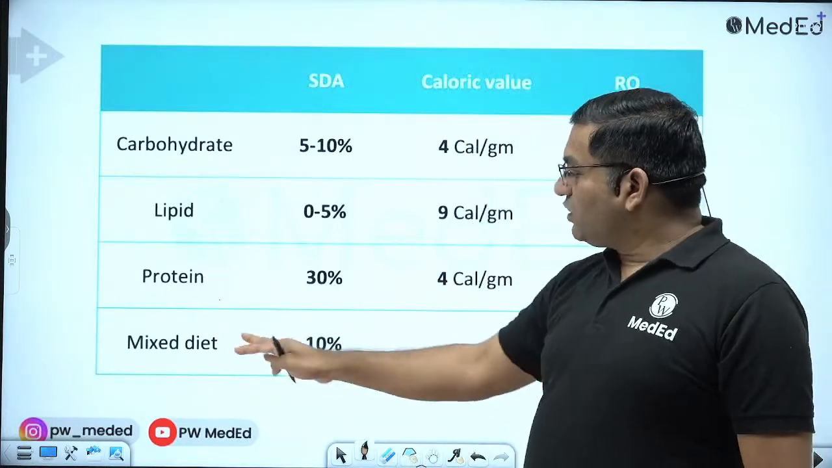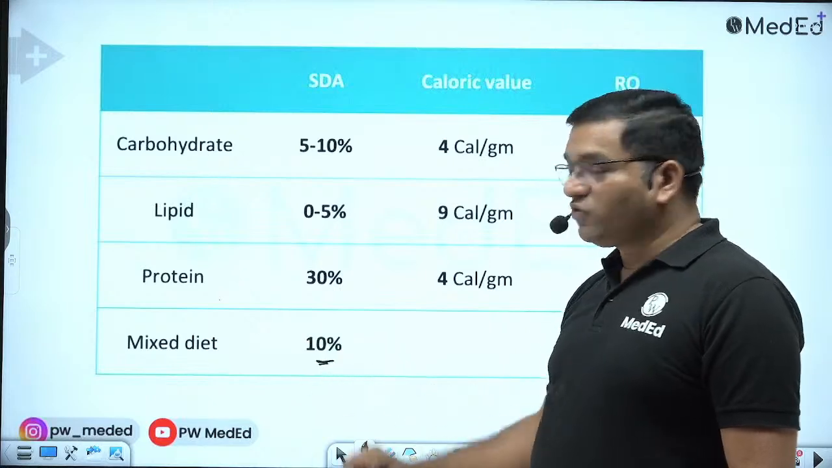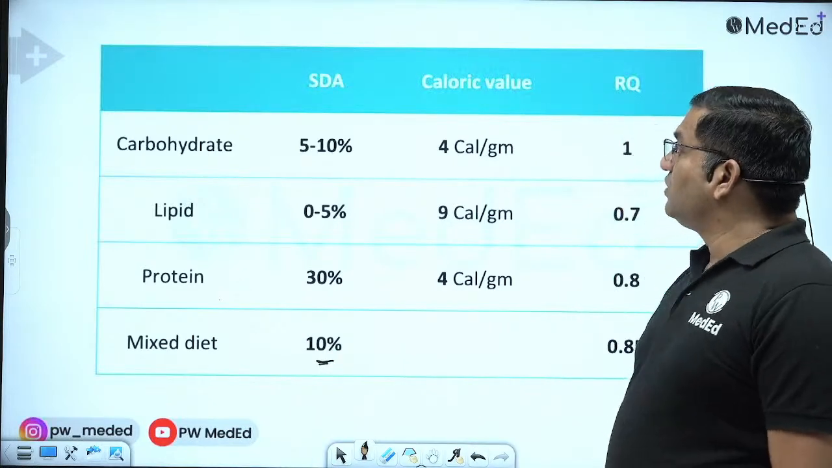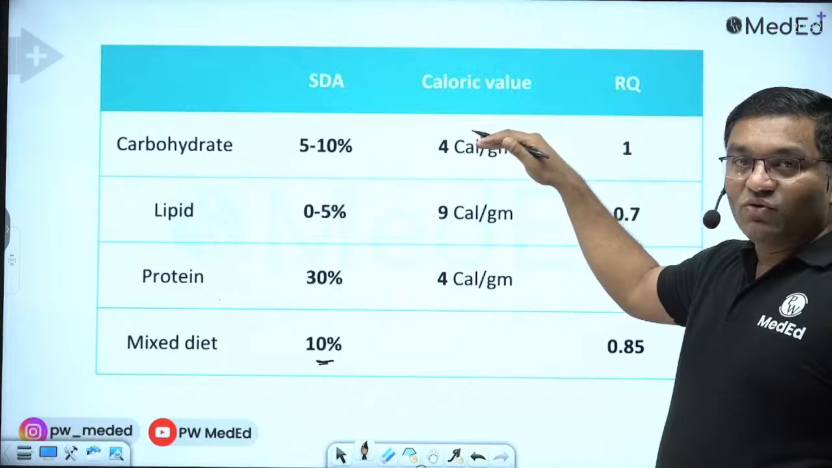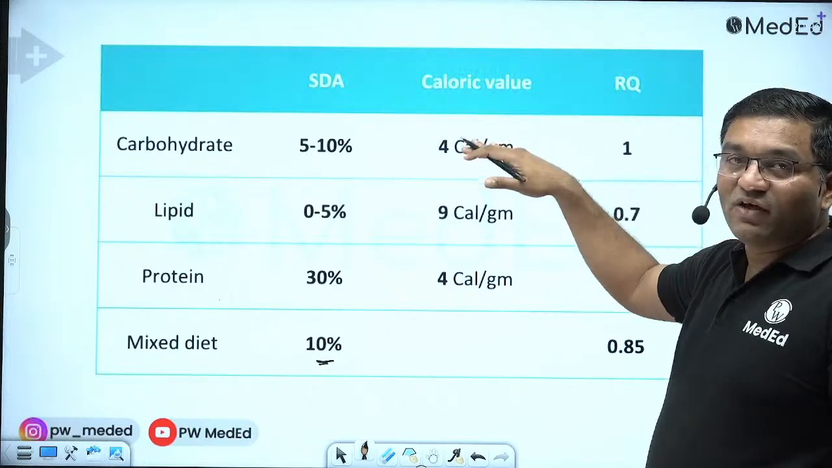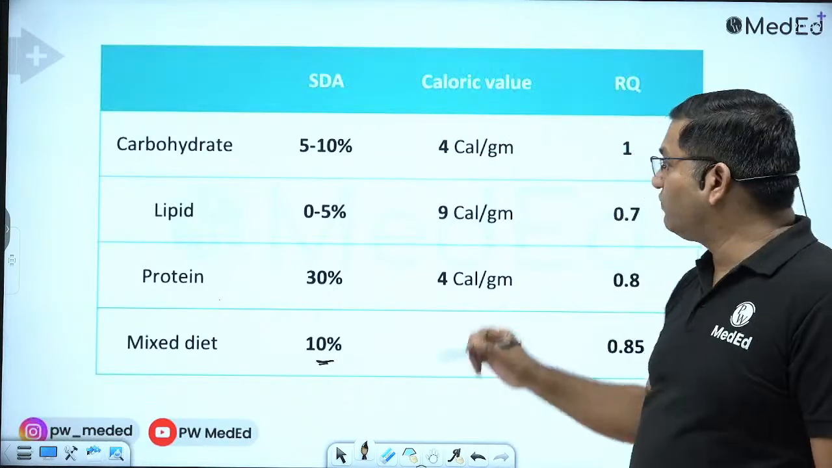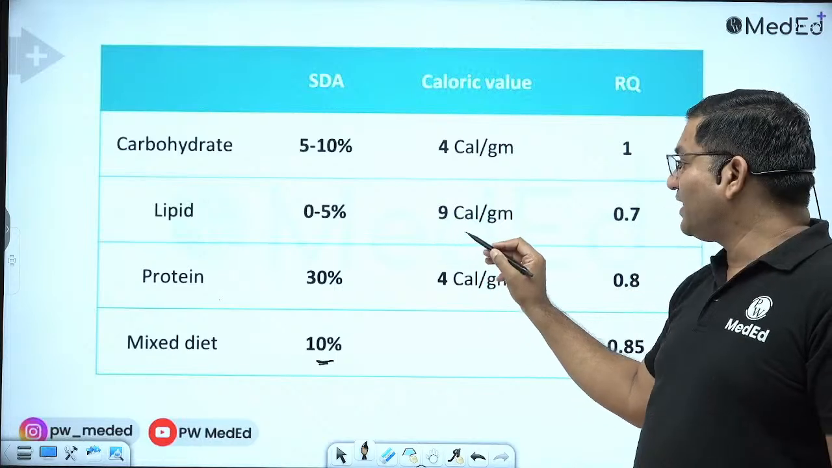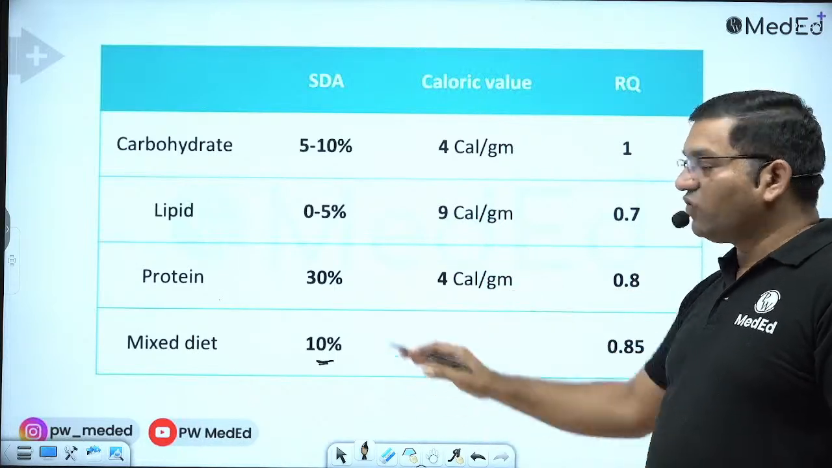Now for the mixed diet it is 10%. The caloric value means the energy given by the foodstuff. It is 4 calories for carbohydrate, 9 calories for fat and 4 calories for protein.